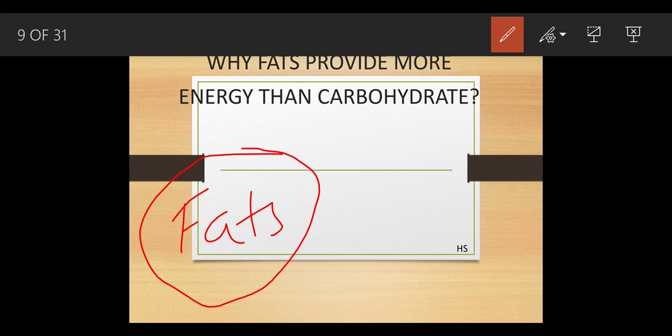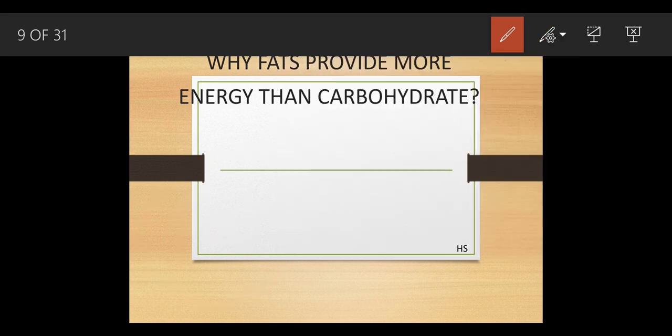And from which food can we get these fats? Cheese, butter, ghee, meat, fish liver oils. These fats are a complex substance.